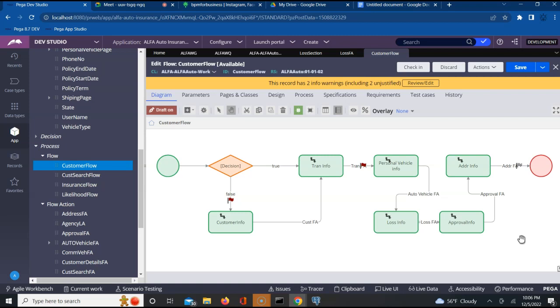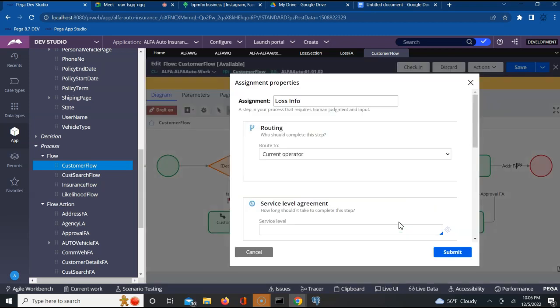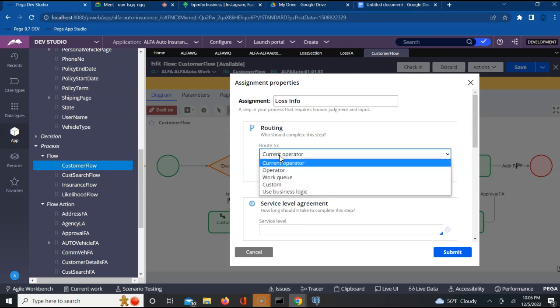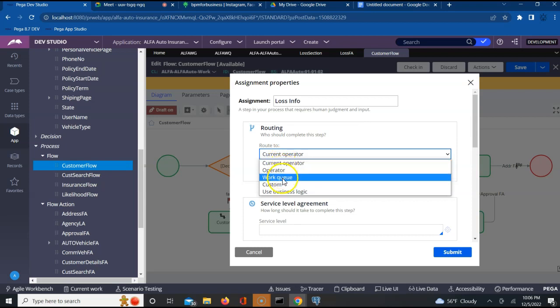Let's see how we can add routing to it. Of course, the routing goes under assignment. What is the assignment which we have added? Loss information. I want this loss information to be routed to a Workbasket. That's what we are here to understand. Right now it is being routed to the current operator. Who is the current operator when I'm running this flow? Admin at the rate Admin at the alpha. Perfect. So now when I expand this here, I will see an option to route it to work queue. Yes or no?